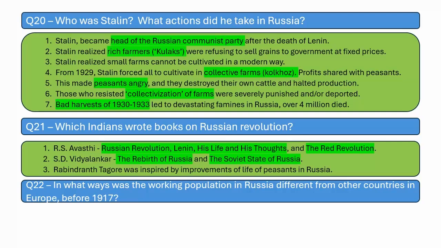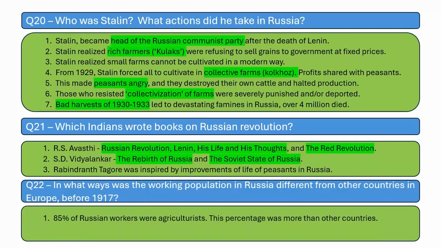In what ways was the working population of Russia different from other countries in Europe before 1917? 85% of Russians were agriculturists. This percentage was way more than other countries. For example, in other countries of Europe, only 50 to 60% were agriculturists, whereas in Russia, 85% were. The peasants who were working in the farms were not fond of the nobility who owned the lands. Sometimes the peasants killed the nobility. In this way, peasants in Russia were different.